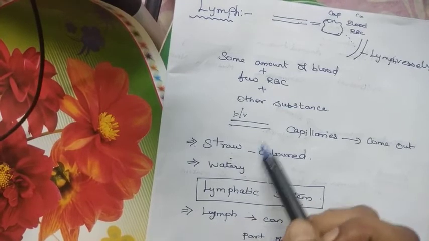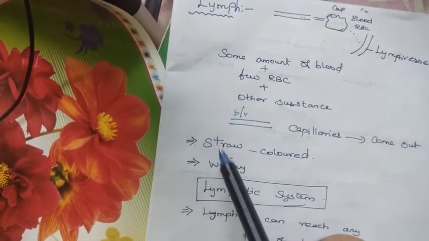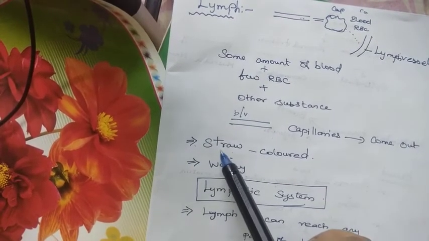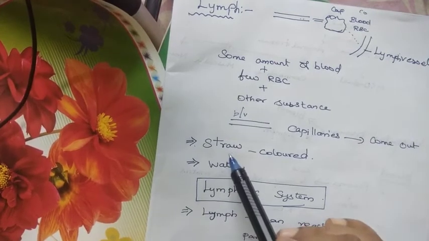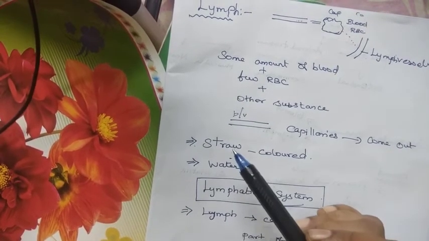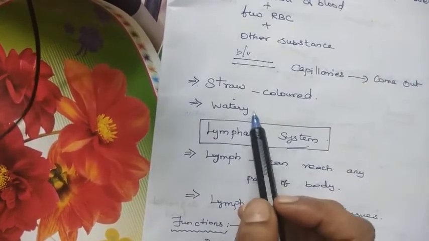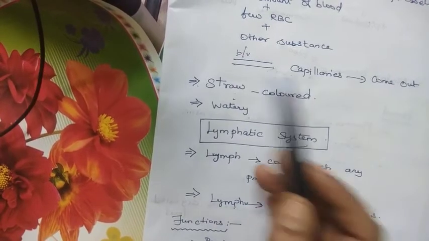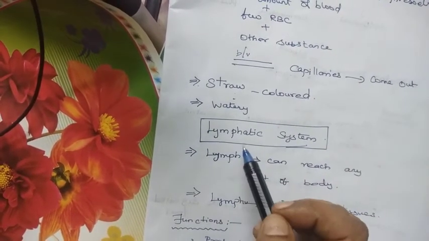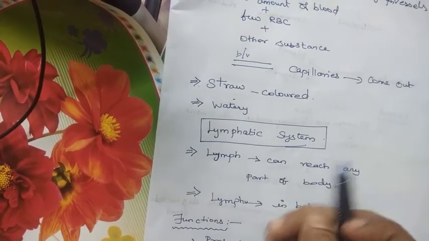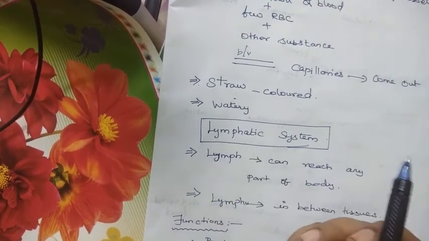Light yellow color. Now we'll come to the structure and color of the lymph. It will be straw colored, and the consistency will be watery, just like a fluid in nature. All these things tell about the lymphatic system.